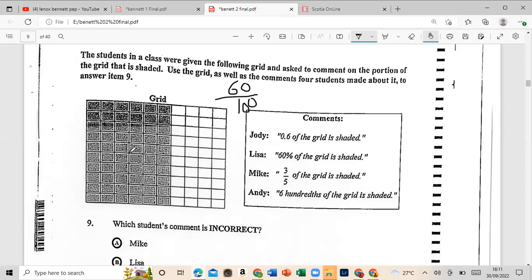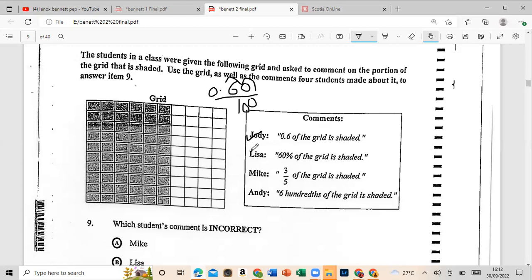That's going up by 10. So you have 10, 20, 30, 40, 50, 60, and a total of 100. So this is the fraction. If you manipulate this, you will get 0.6. So that would be correct. The decimal point is here. We move 2 places, so that's 1, 2. That is 0.6. So Jody's statement is correct.